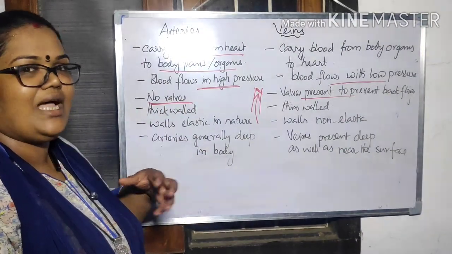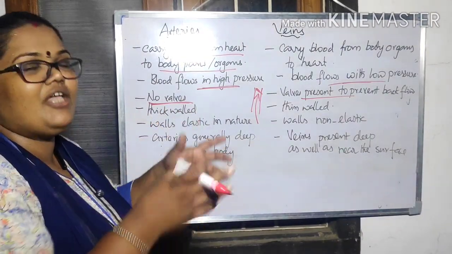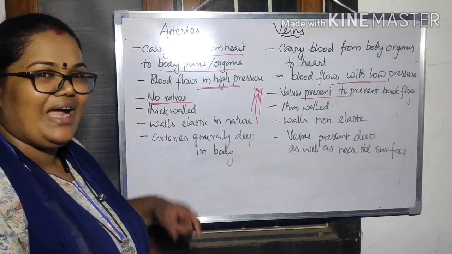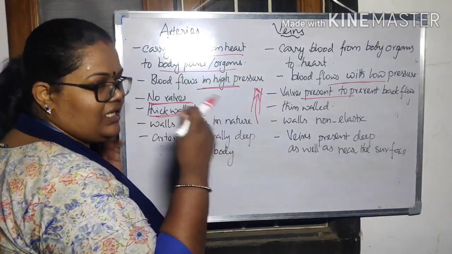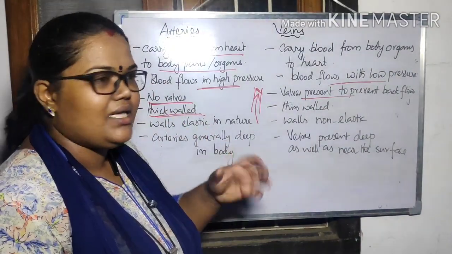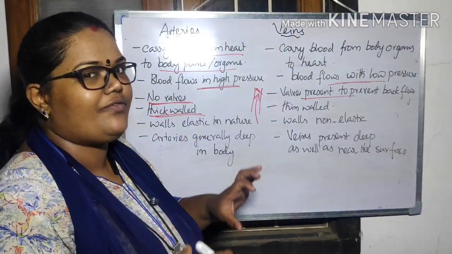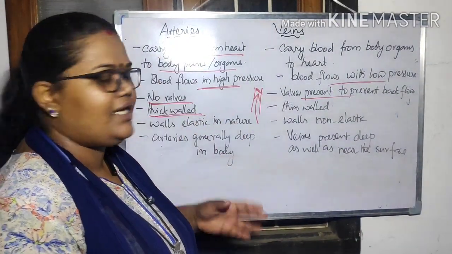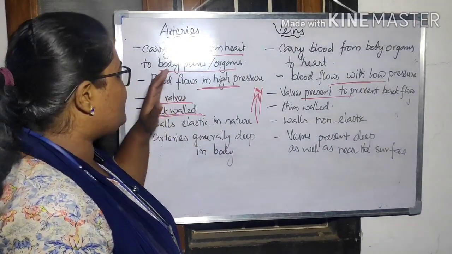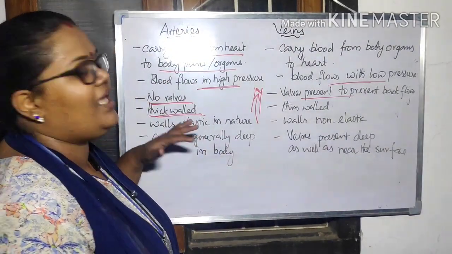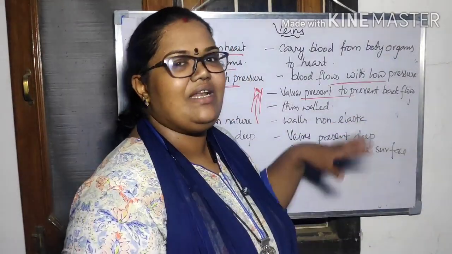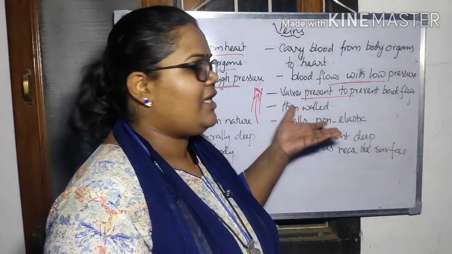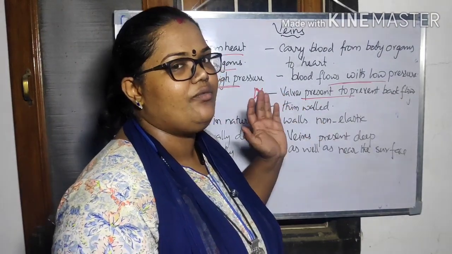Now we have discussed that the blood is flowing in high pressure, so there is a chance of breaking of the walls. If we have to prevent that, the walls must be thick walled. It must be really thick, so that there will be no breakage of the walls of the artery. So that's why the artery walls are really thick. But what about veins? There is no pressure, so they are comparatively thin walled. If you compare with the artery, it is very thin walled.